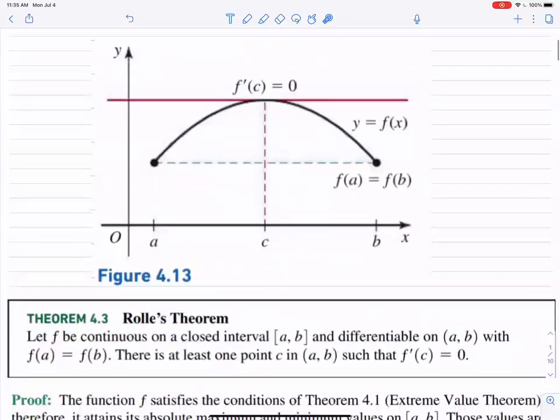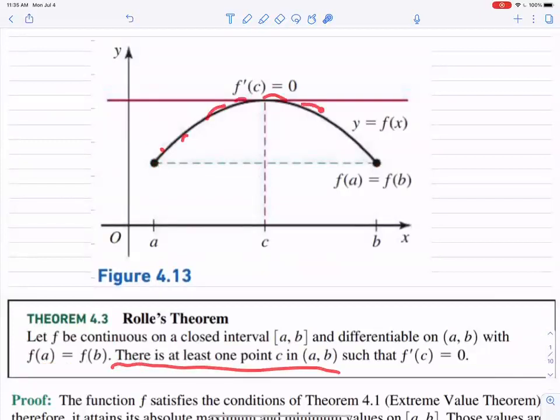So let's record it. Let f be a continuous function on a closed interval and differentiable. It doesn't have to be differentiable at the endpoints. It just needs to be differentiable on the interior. It's a minor point, but you need the endpoints to be the same. So if the endpoints are the same, then there is at least one interior point that has derivative 0. And so that's this picture.